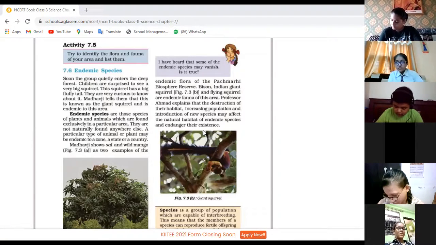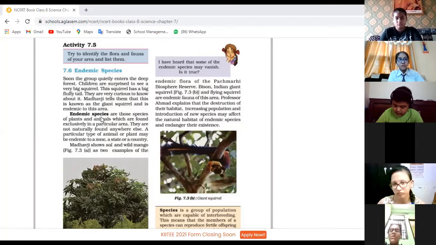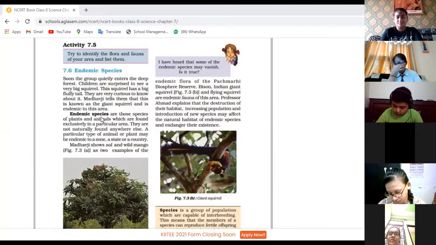Okay, fine, existence, children. So endemic is the word here, but species are separate. These are the endemic species which are found in a particular place, in a particular area. So they are known as endemic species.